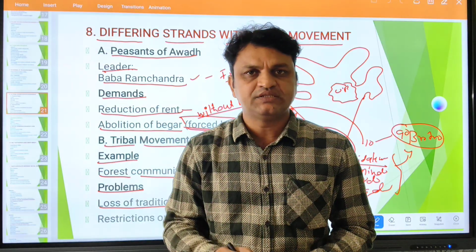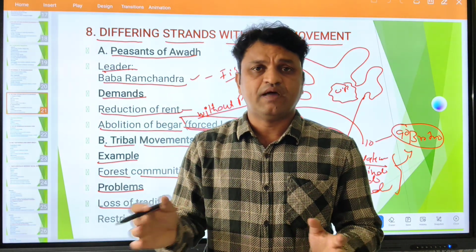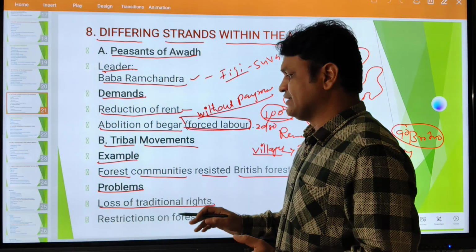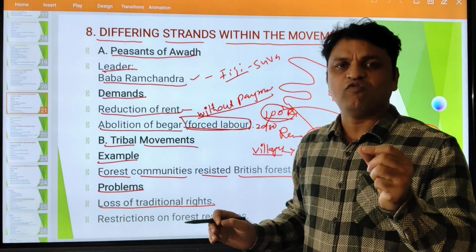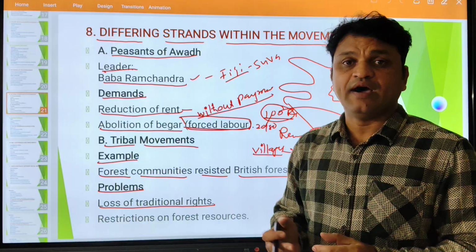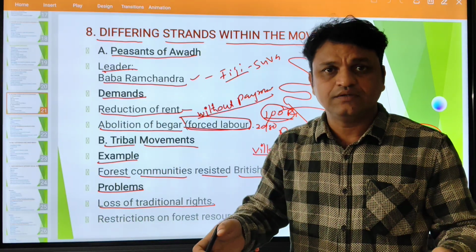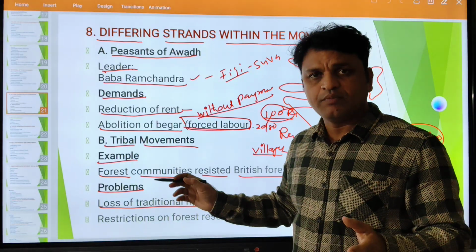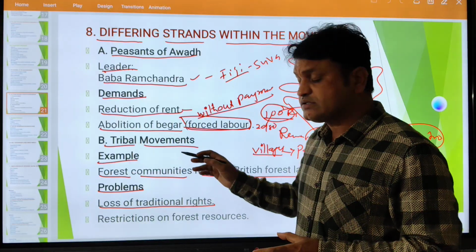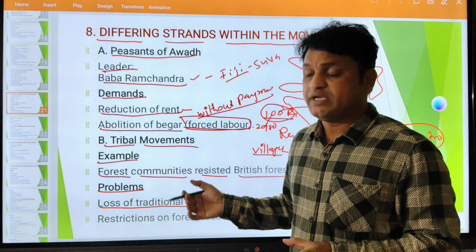They collect some tubers to consume. They collect flowers, mahua flowers, or something. Any hunting, gathering, everything will take place within the forest. So the British government made some forest laws, because the government was cutting down the forest for various purposes, to build ships and to build railway tracks. Slowly the British government got control over the forest, and the communities living in the forest, especially tribals, were facing problems.